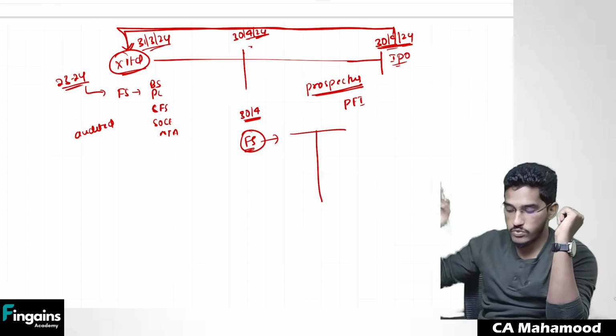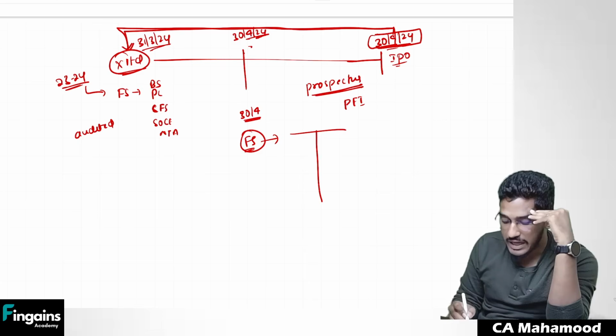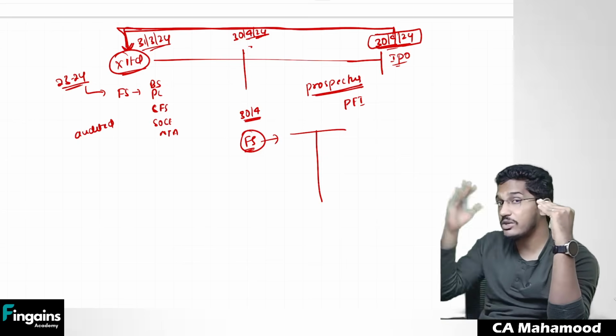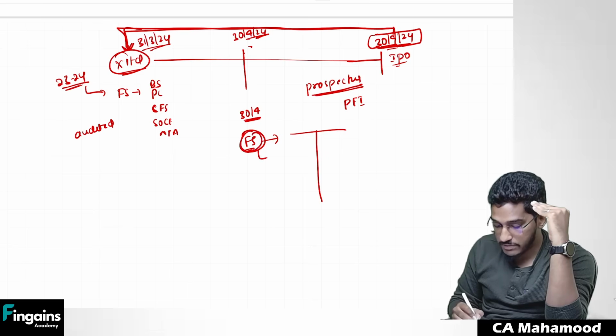A future event which is going to take place, issue of shares on 30th of September. What if that issue has taken place as on 31st of March only? How would the financial statements then look? That financial statements will be prepared. That prepared financial statements, we call them pro forma financial information.